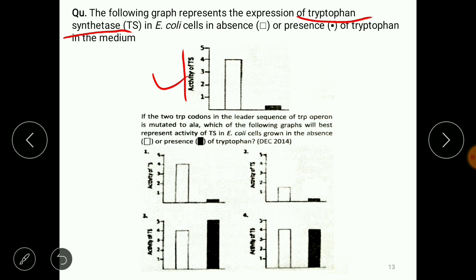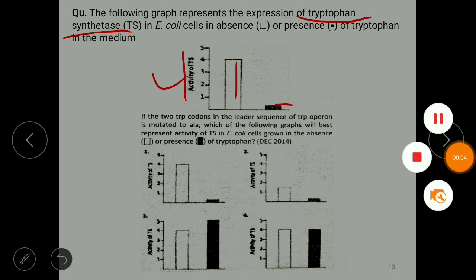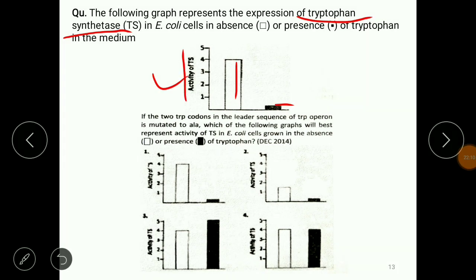And this bar is in the absence of tryptophan, or this filled bar is in the presence of the tryptophan, right? So if the two Trp codons in the leader sequence are mutated to alanine, which of the following graphs will best represent the activity of TS in E. coli cells grown in the absence and the presence of the tryptophan, right?